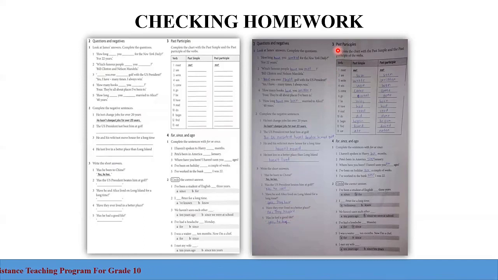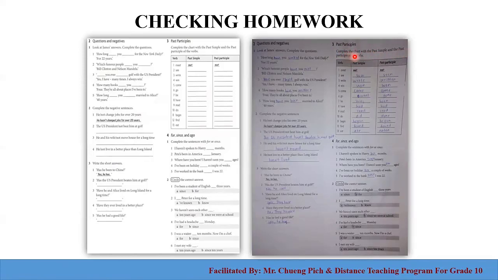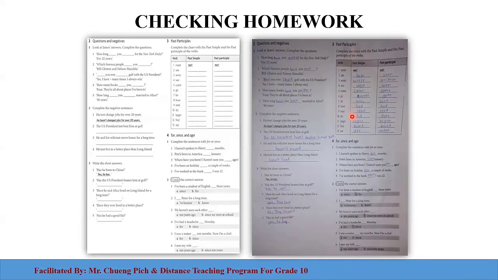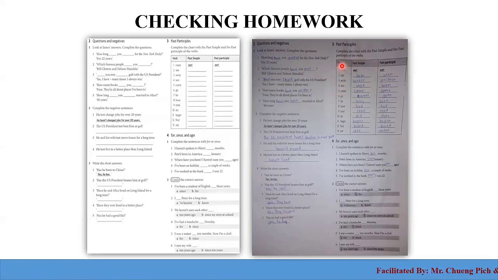Go to number 3, past participle. Complete the chart with the past simple and the past participle of the verbs. Here you can see we have 3 columns. One is about the verb, past simple, and the last one is about past participle. In Khmer we also know verb 1, verb 2, and verb 3. But in general, in English we call the first one the verb or base form of the verb or infinitive, and this is past simple, and the last one is past participle.